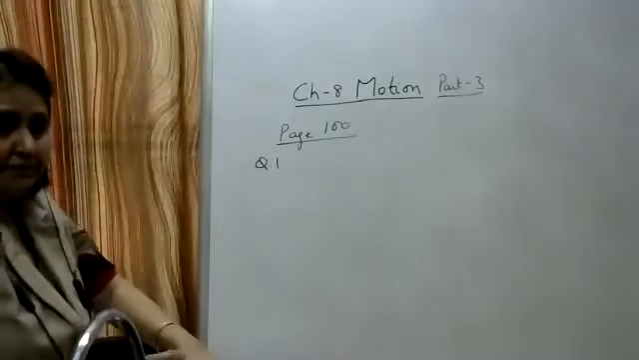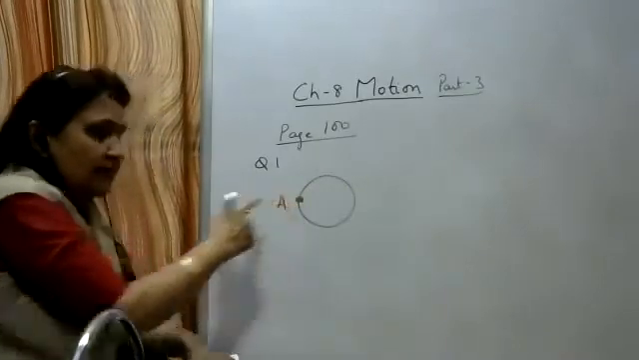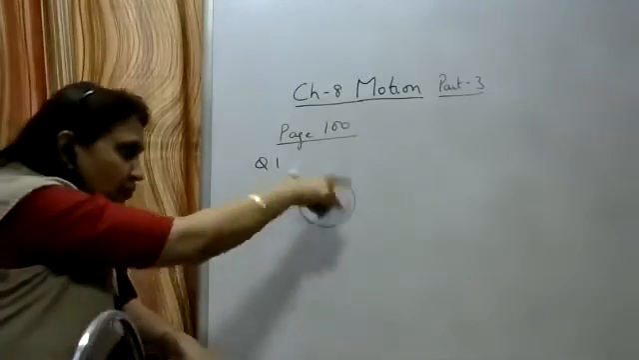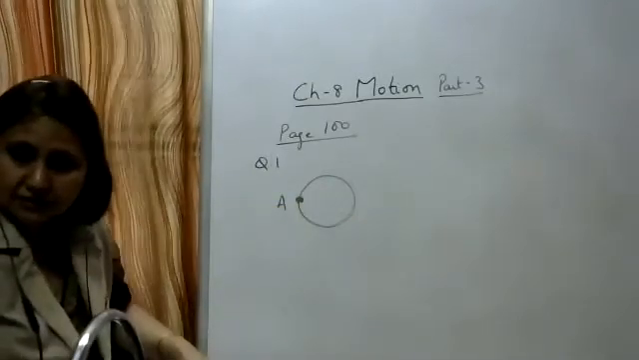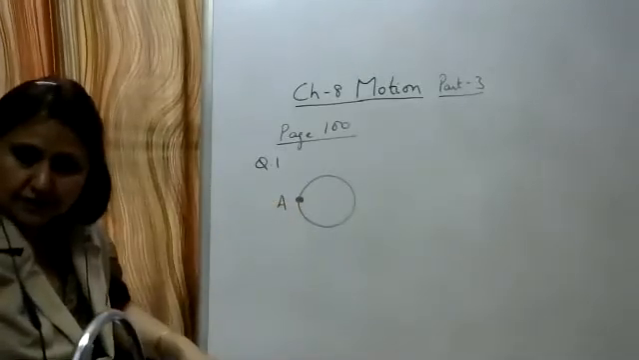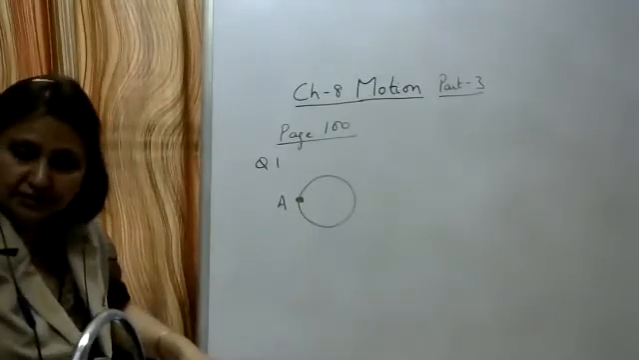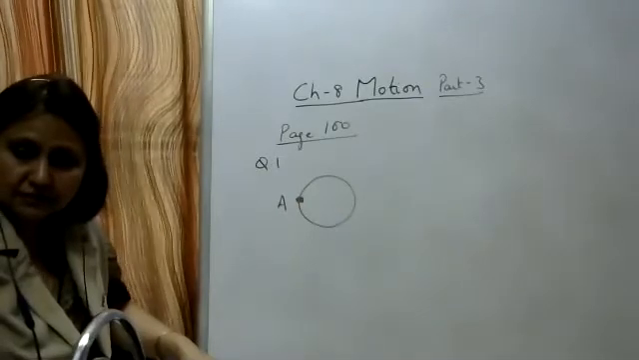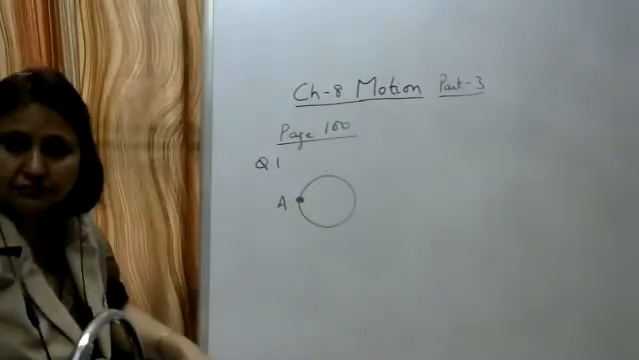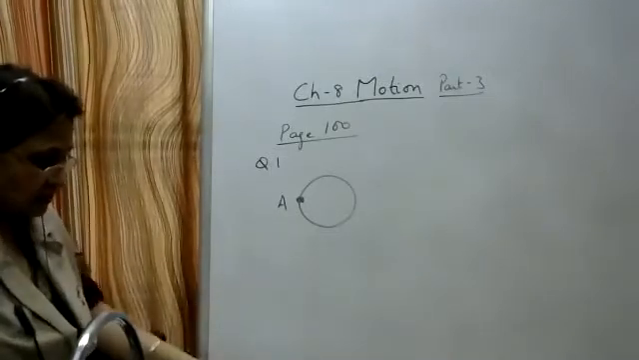Okay, give any example. This example you can give, just now we had done. A particle starts from A, completes one round and reaches back the point A. A particle moving along the circumference of a circle completes one round and returns back to the point A. So write down: a particle moving along the circumference of a circle and completes one round. Okay, so in this case the displacement is 0.